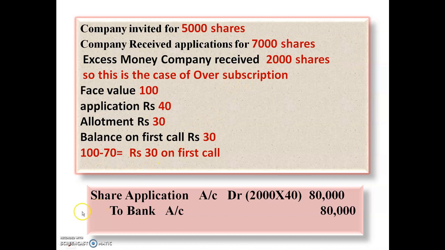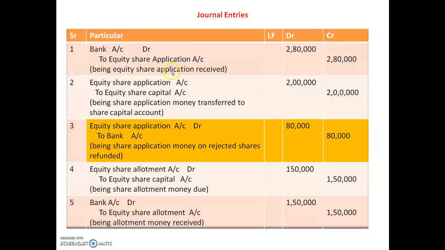So here this extra entry we are going to pass here, that is share application account debit to bank account. So here in amount column 80,000, and that 80,000 will be transferred to bank account. So let's see how to solve this.